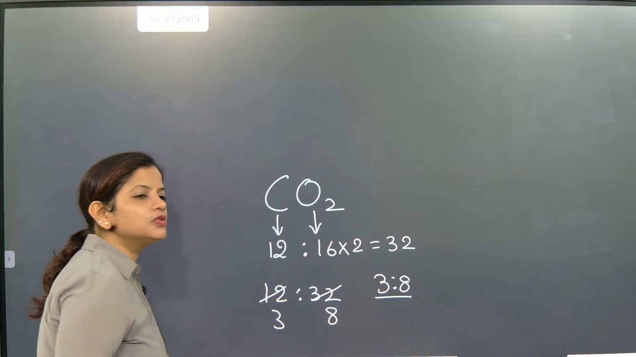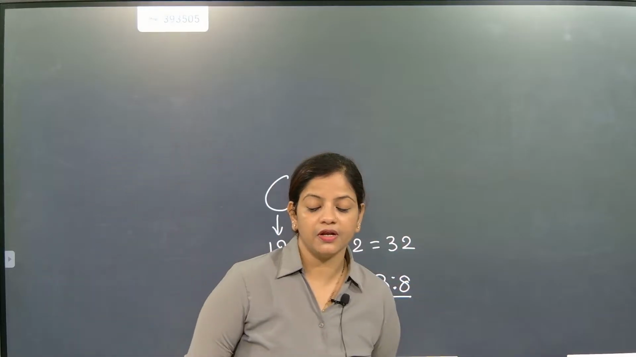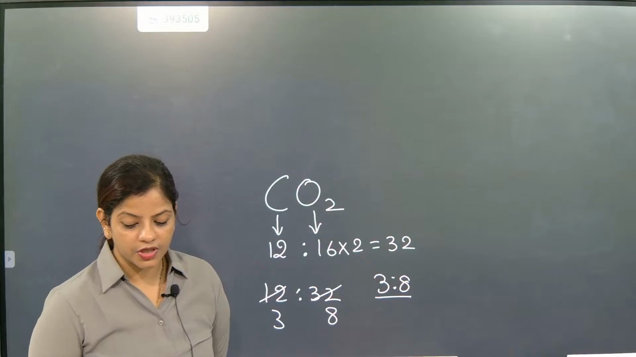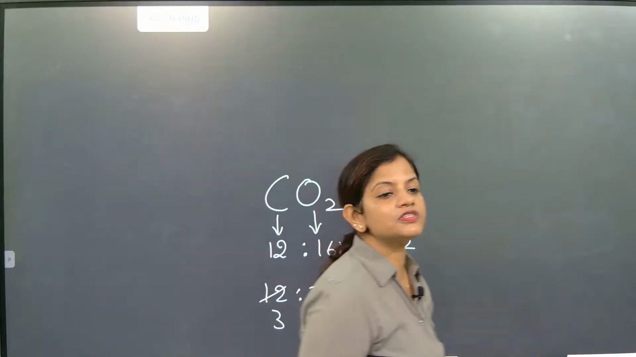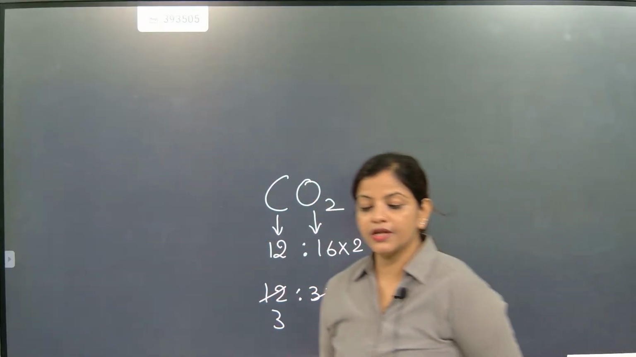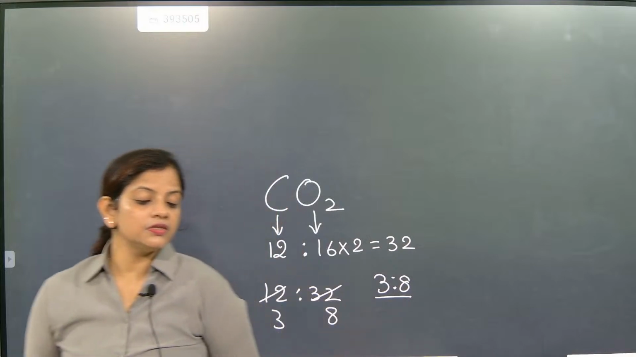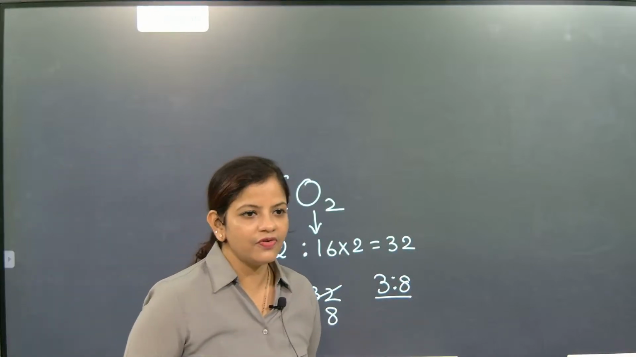We are not bothering how carbon dioxide is obtained. We are bothering about the constant proportion, and here the constant proportion is always 3 is to 8. I hope you have understood this one.